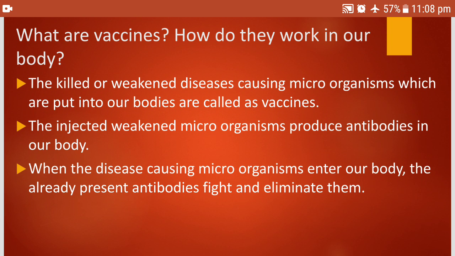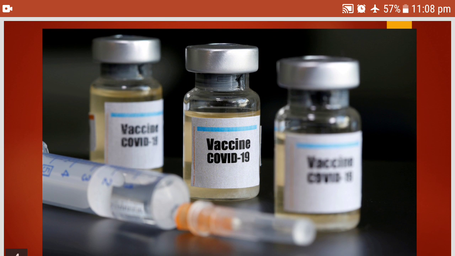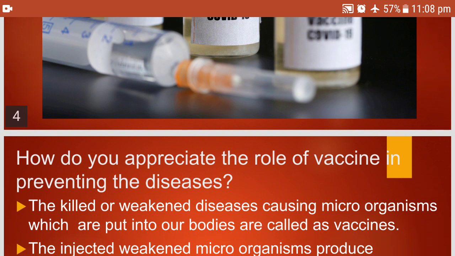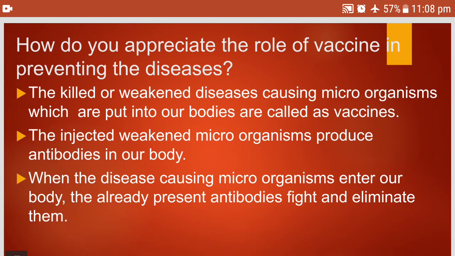Our body is prepared to face the infection whenever there is an infection. Right, children? So it is very necessary that everyone should take the vaccine. I will give you the details of the vaccines that we take in our life.